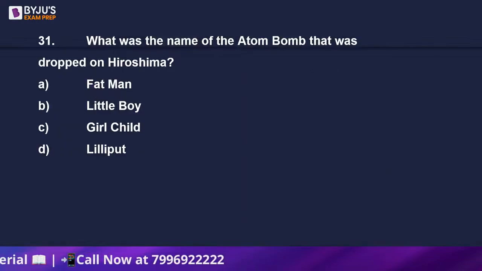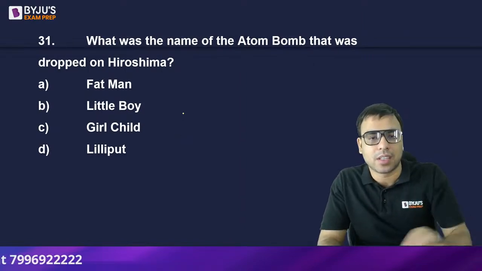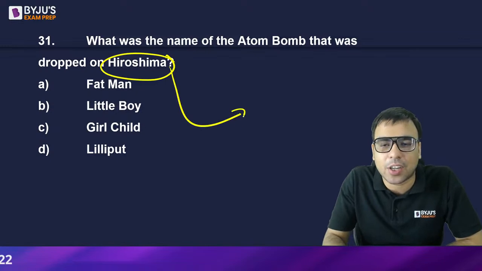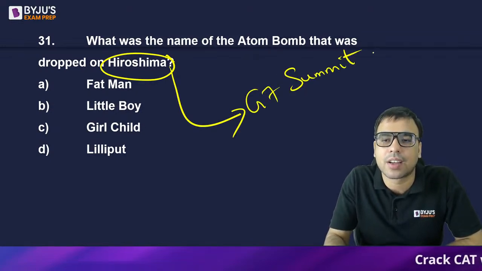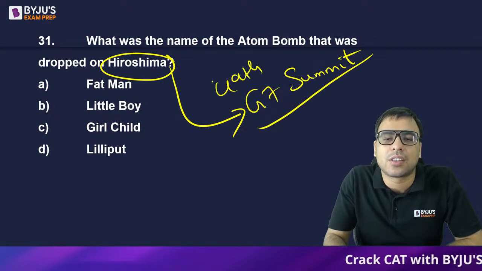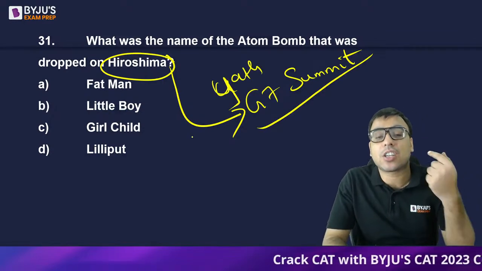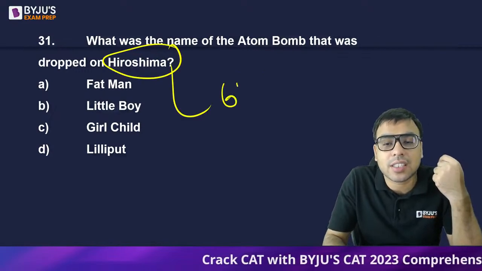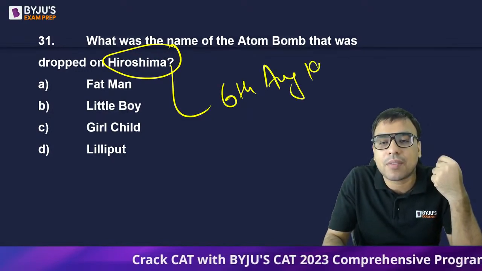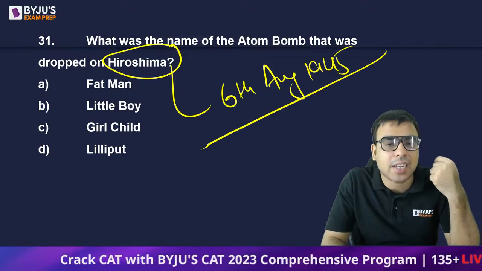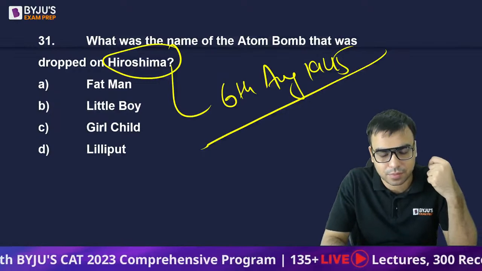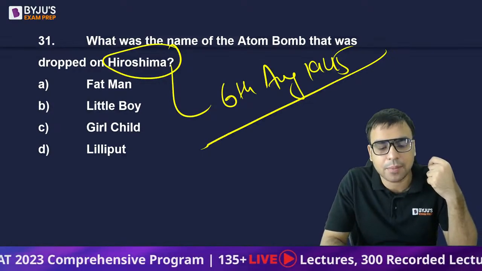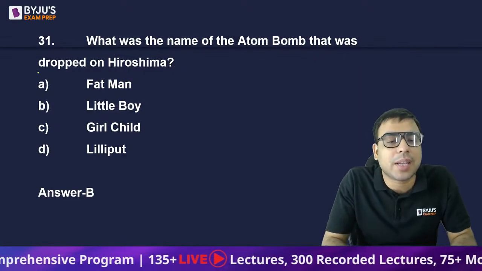The next is, what is the name of the atom bomb that was dropped on Hiroshima? Why am I asking this question? The reason is that recently the G7 summit happened in Hiroshima. So they can ask why Hiroshima is famous. Because on 6th August 1945, an atom bomb was dropped. What is the name of the atom bomb that got dropped? That is what I'm asking. Actually, that was named Little Boy.